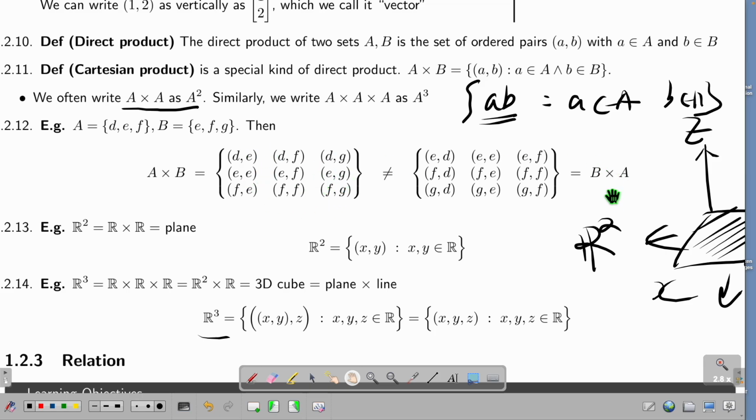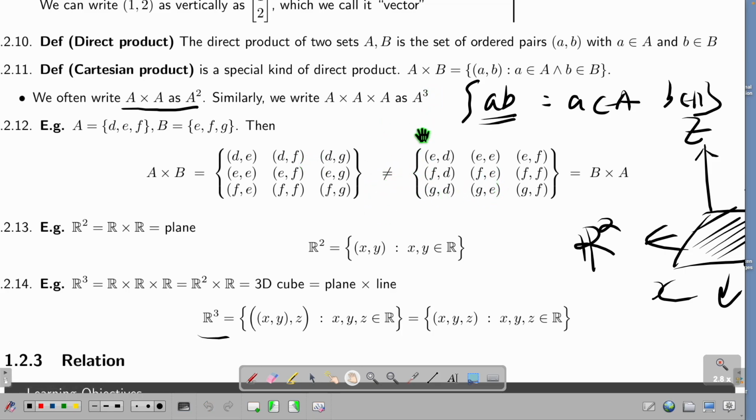You do the same thing for B times A, you will find that they are not the same. For example, (D, E) is not (E, D), so therefore it's not the same thing. They both have, let's say, (E, E) or (F, F). But something here does not belong to here. So they do not fit the subset definition. If they are not subsets of each other, they are not equal. So I can just write this.